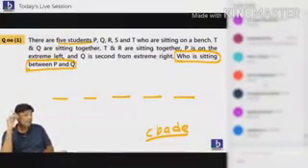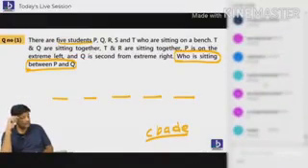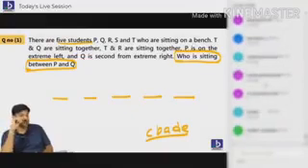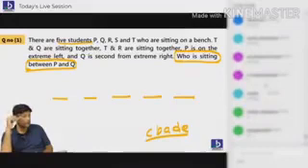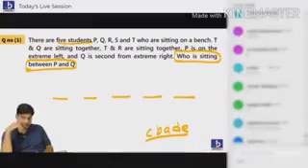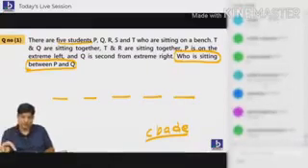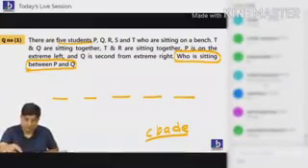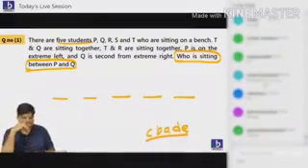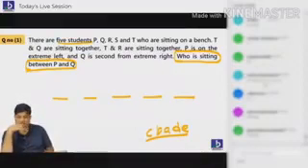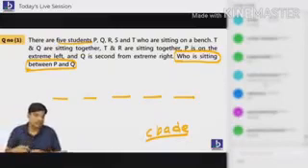Mayank, Vinendra, everybody is getting RT, RT. Believing that you all have got the answer.